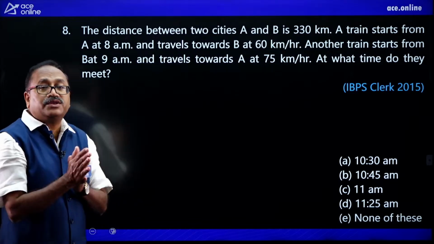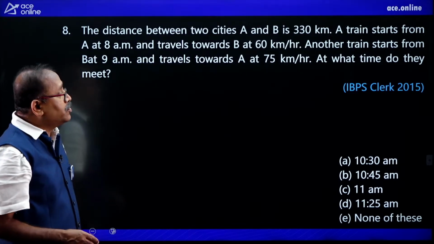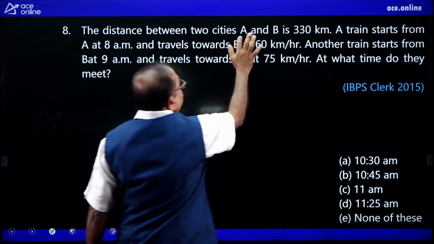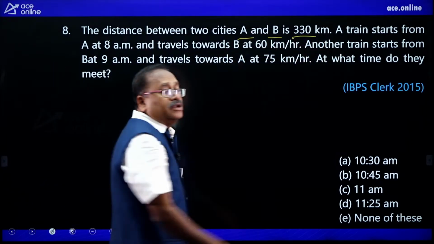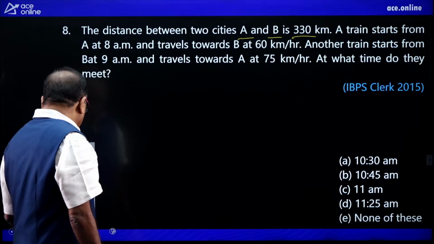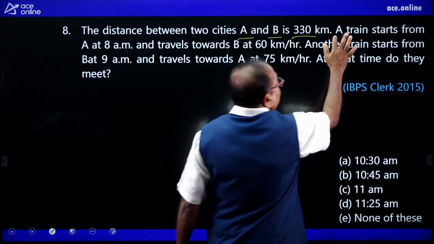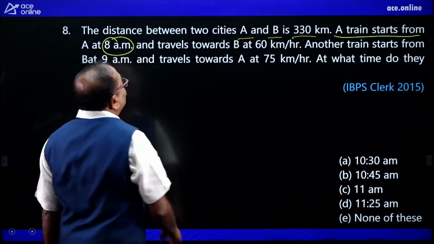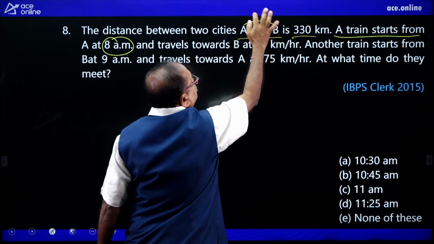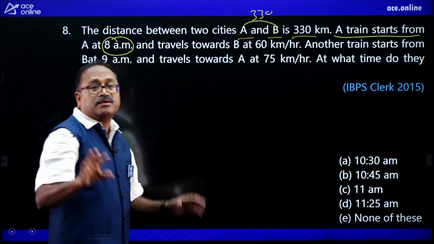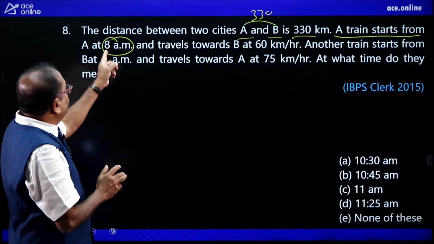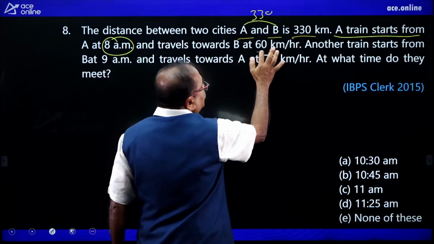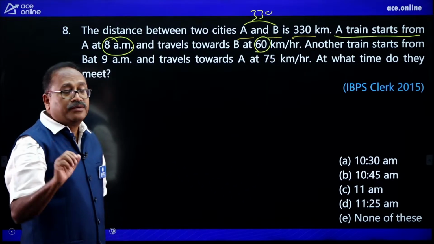Now I'll read the question here and then we will move towards the solution. The distance between the city A and B is 330 kilometers. Okay, the distance is given. What is next? A train starts from A at 8 a.m. towards B with a speed of 60 km per hour.